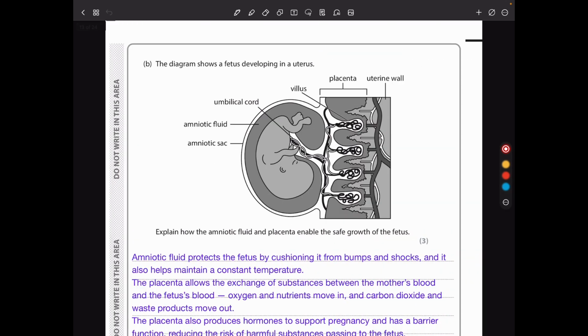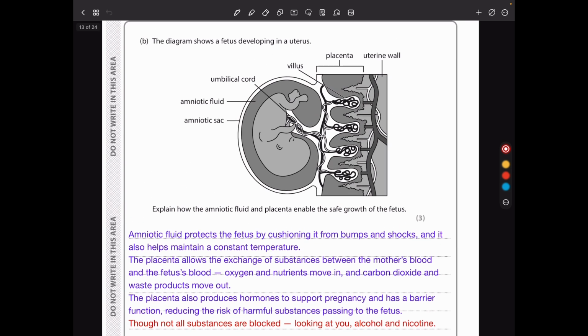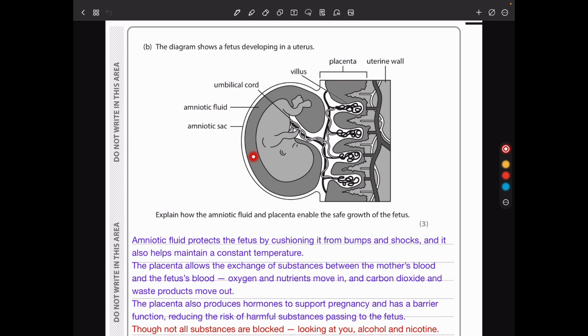Then in part B, the diagram shows a fetus developing in a uterus. This is the diagram they have. Explain how the amniotic fluid and placenta enable the safe growth of the fetus. The amniotic fluid is going to provide cushioning and protection against bumps, while the placenta is going to provide nutrients and oxygen and take away the waste products like carbon dioxide and urea.